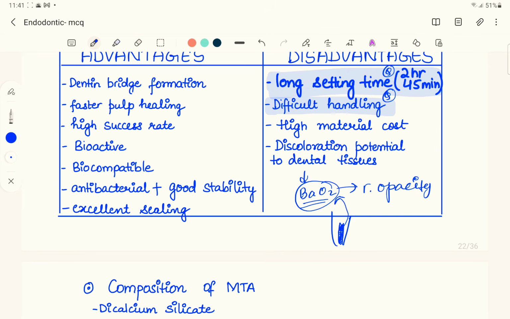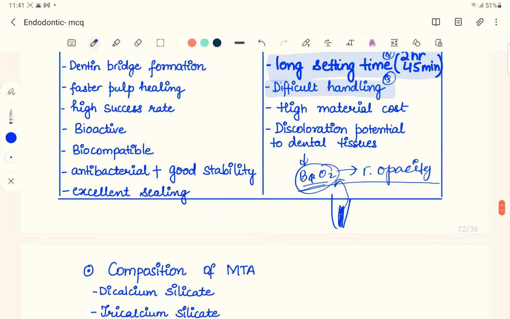The radio-opacifier in MTA is bismuth oxide. The main disadvantage of bismuth oxide is that it discolors the dental tissues, so it discolors the teeth. But the main advantage of bismuth oxide is that it provides radio opacity, so it's quite easy for us to visualize an MTA filling in an X-ray. But we have to overcome the discoloration.